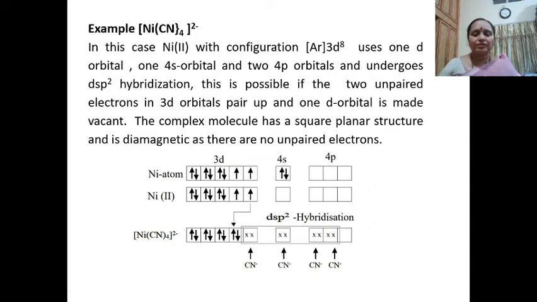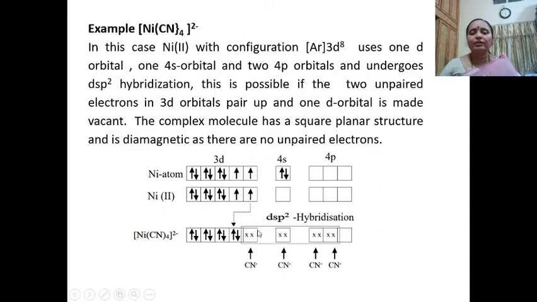So what happens is, in this case, in +2 oxidation state, students remember, in tetracyanonickelate 2, it is going to lose the 4s electrons. So the 4s orbital is vacant. The two electrons here are pairing up, and the 1d orbital is vacant.